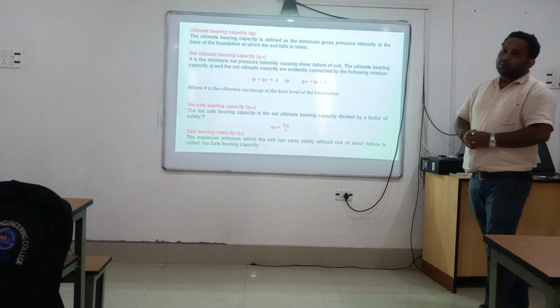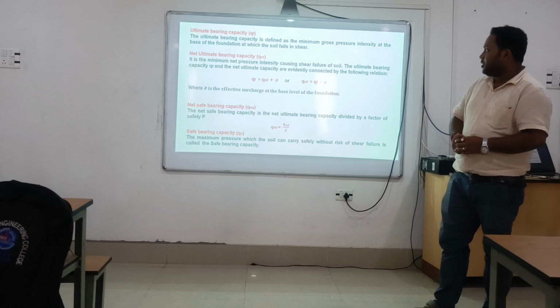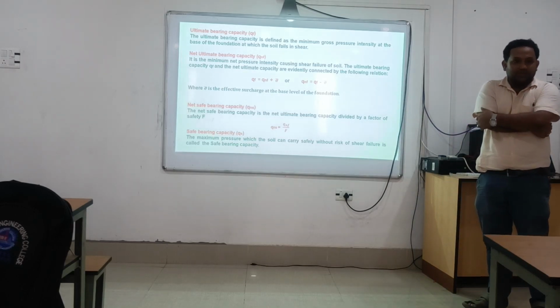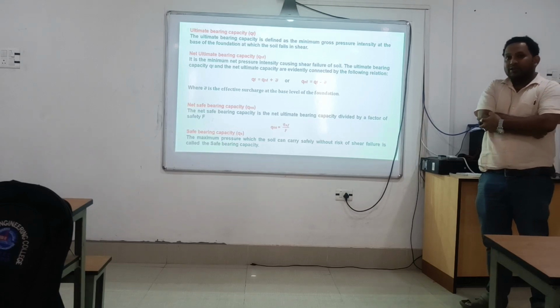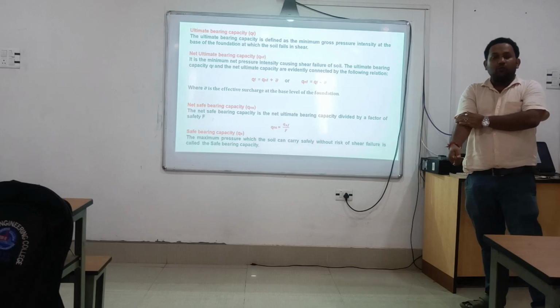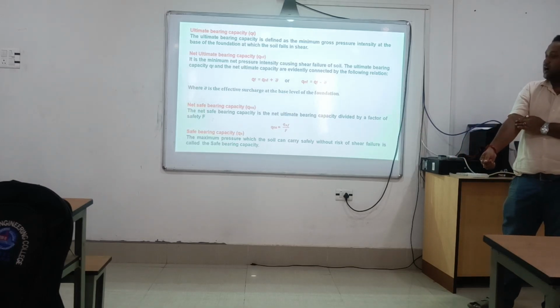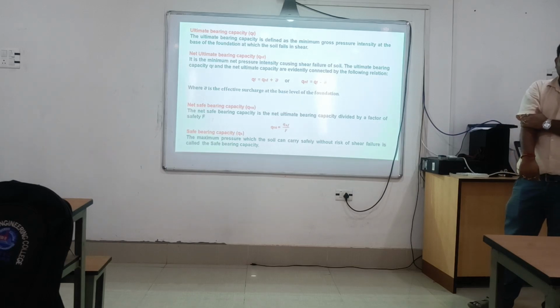Most of the time we are required to find out this ultimate bearing capacity, because it is the pressure where soil can fail. This pressure is required because we should know at which load the soil can fail in shear.